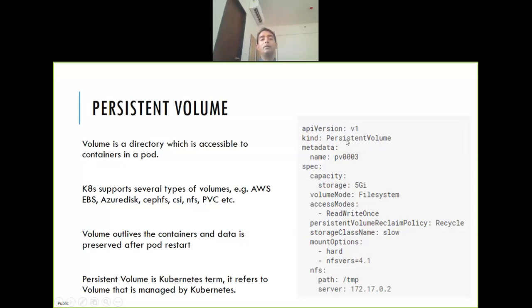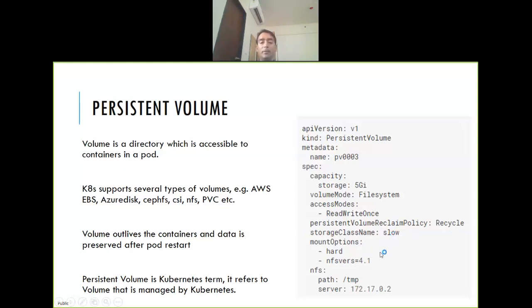How do you create it? The kind is PersistentVolume. See the case-sensitive thing: capital P, capital V, it follows camel case. Then what is the capacity? How should it be mounted? Should it be ReadWriteOnce, ReadWriteMany, and so on? What should be the reclaim policy? If my pod which was using this is deleted, what should happen? Should I reclaim, recycle? There are a few options here: Retain and Recycle. What is the storage class name? This defines various types of storage.